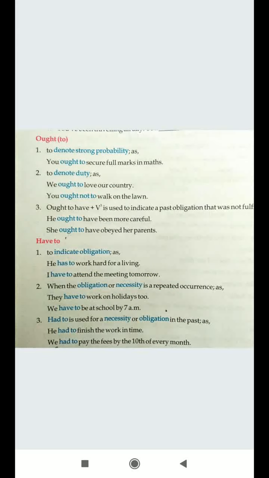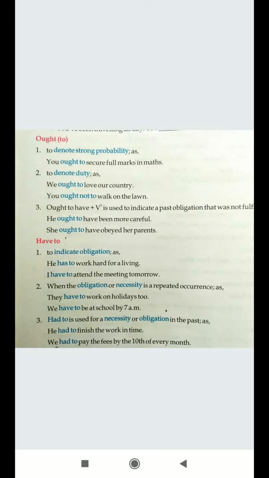Now the next one is ought to. Ought to is again a strong probability. Like should was an obligation, must was a stronger obligation, and ought to is the strongest one. It is used to denote strong probability. You ought to secure full marks in maths. That means you have no other option but to get full marks.